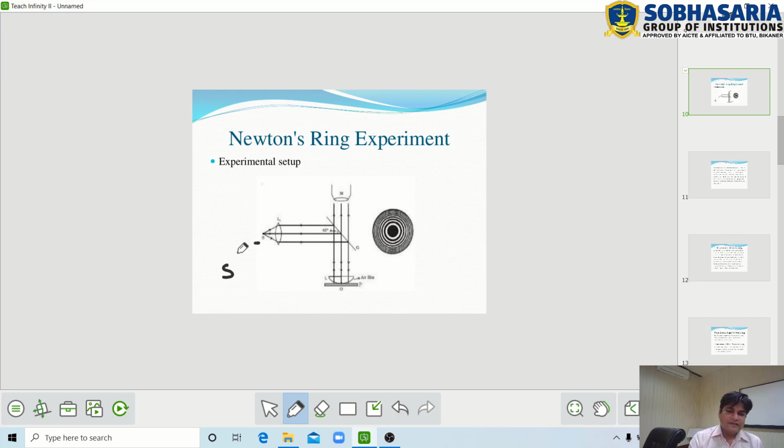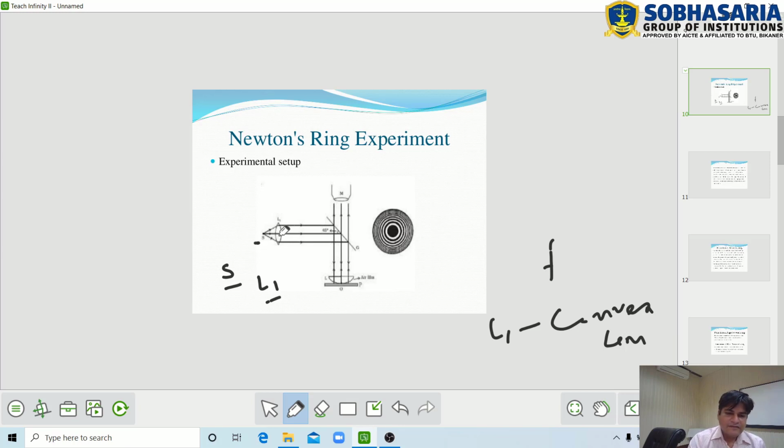So in this diagram, S is the monochromatic light source. Monochromatic light source means the light source by which we get the same frequency of light beam. Now L1 is the convex lens.